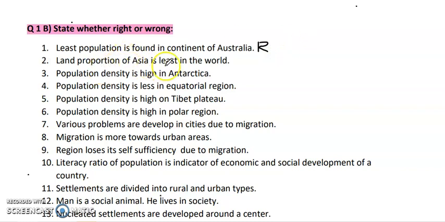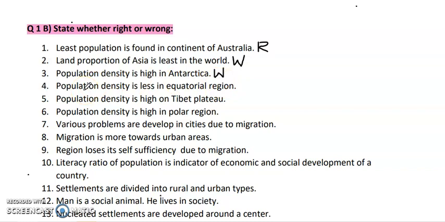Second one, land proportion of Asia is least in the world. This statement is totally wrong. Asia is the largest continent and the land which it covers is not least. So this is the wrong statement. Next question, population density is high in Antarctica. This is also a wrong statement. We all know that Antarctica is totally covered by snow, and the temperature is very, very low. You cannot survive in such a low temperature and such high snowfall. Because of that, this statement is wrong.